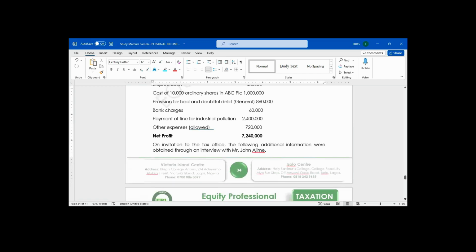The net profit is 7,240,000. On invitation to the tax office, the following additional information was obtained through an interview with Mr. John Ajime.